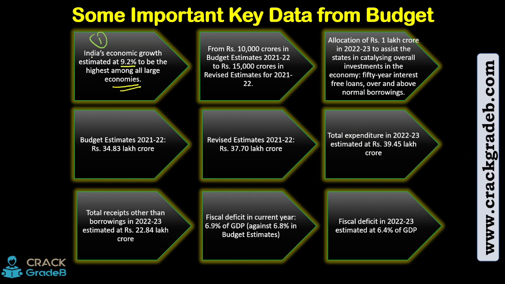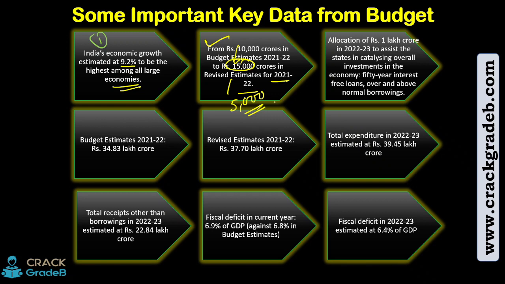So see, this is completely based on what was announced in the budget. Then from rupees 10,000 crore in the budget estimate of 21-22 to rupees 15,000 crore in the revised estimate for 21-22, means in the revision, 5,000 crore increased. So probably this 5,000 crore is due to COVID, the uncertainties, because the government has run multiple schemes, Pradhan Mantri Garib Kalyan Yojana, Atmanirbhar Bharat Yojana.